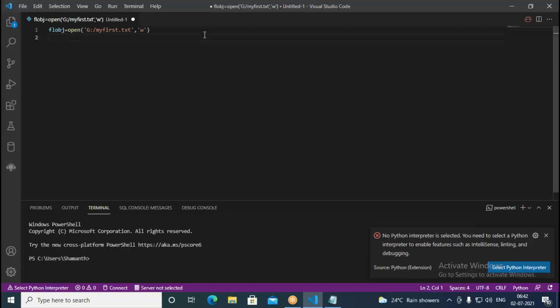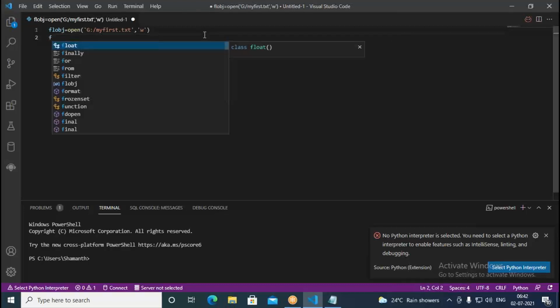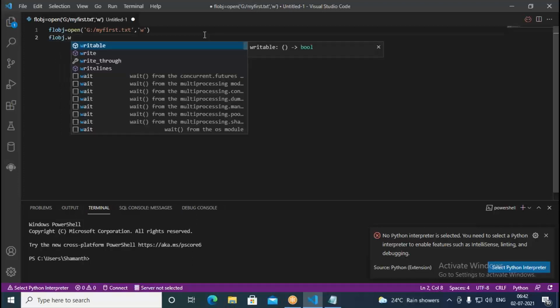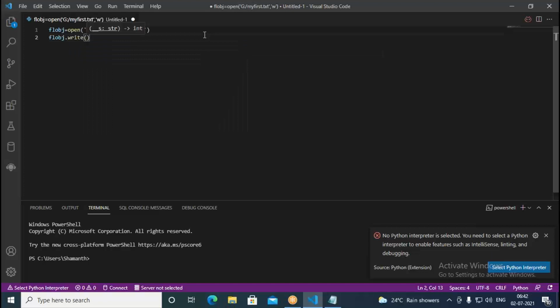Now in this, I just write FL object, then dot write. I can go with the write command. Then here, I try to write some sample data with file IO of Python. I put something like this.